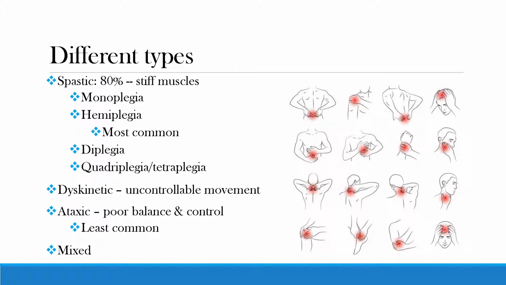The second type is dyskinetic CP, which involves uncontrollable movement. The third type is ataxic, which is the least common and has to do with poor balance and control. The final type is mixed, meaning that some individuals may have more than one of the previously mentioned types of CP.